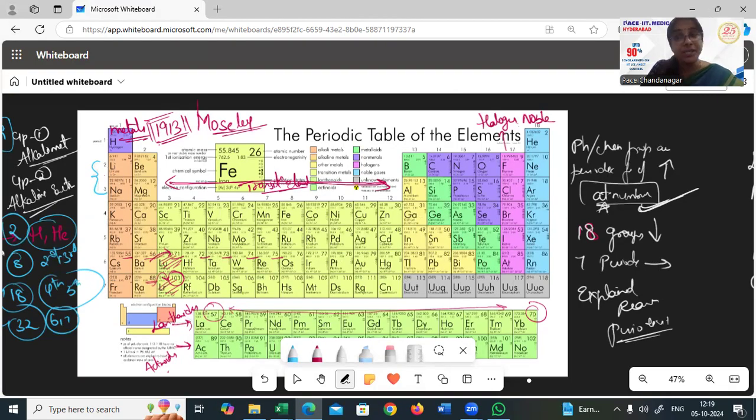And isotopes were also given a position here. Now, there was a clash with isotopes in Mendeleev's periodic table: where do we put the isotopes? We don't know the position of isotopes. But very cleverly, he said, why should his children go here and there? His children should be in his home only, which means isotopes are nothing but part of that element only, which will be in that particular box only.